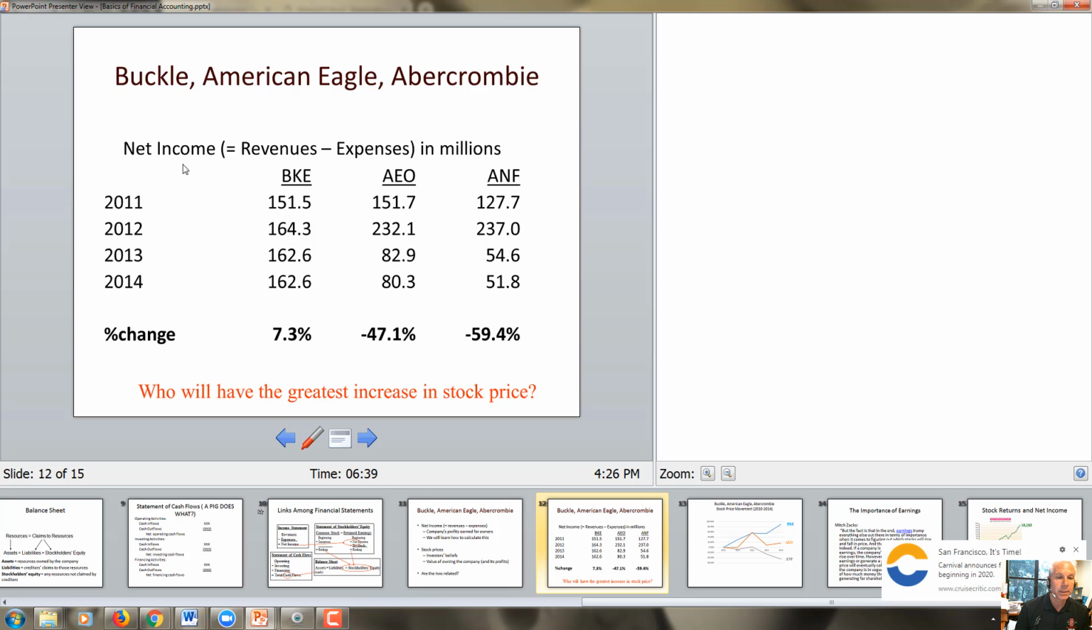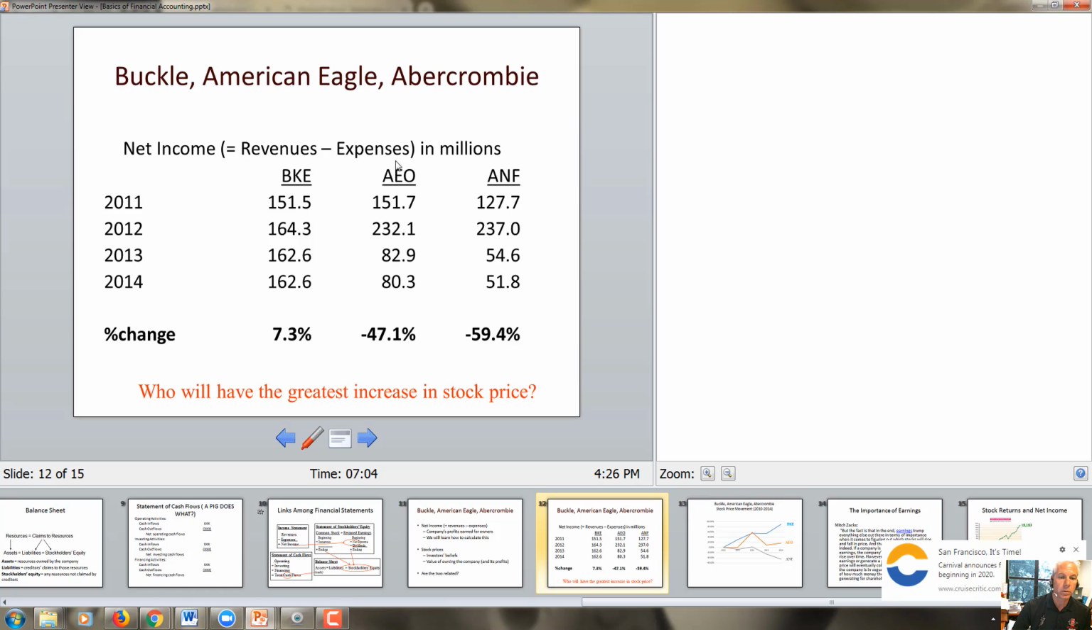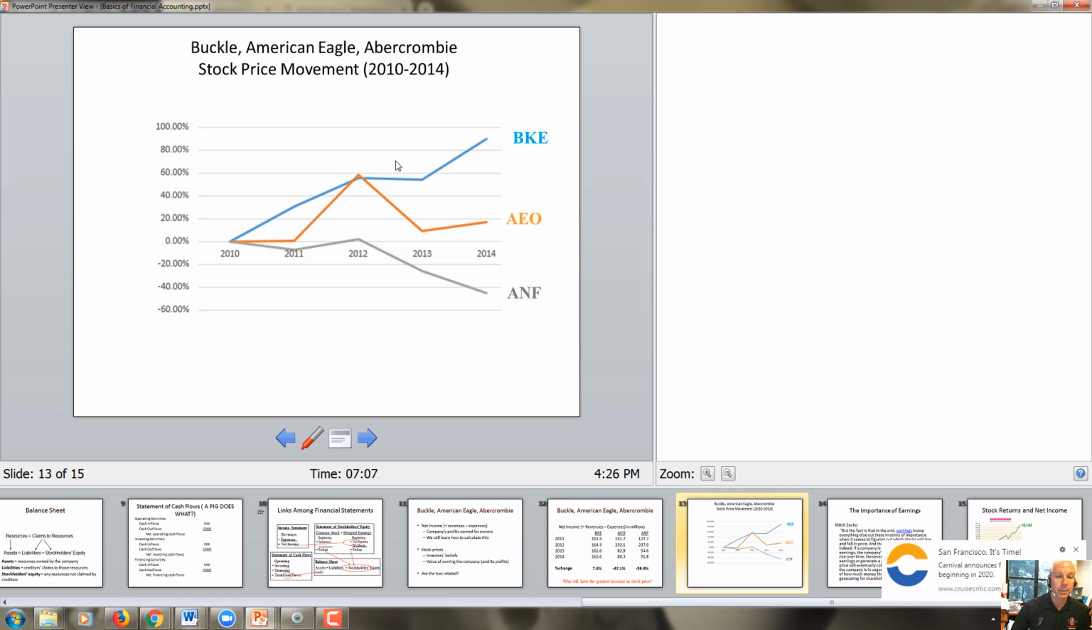What we can see here is three stock prices where we measure net income for Buckle, American Eagle, and Abercrombie. We can see that net income is increasing or decreasing over time, and we can see the percentage change over time. We can then look at the question of who will have the greatest increase in stock price. What we can see here is the company with the greatest cumulative increase in net income, the blue line, has the highest growth in stock price. So the stock market likes net income accounting.